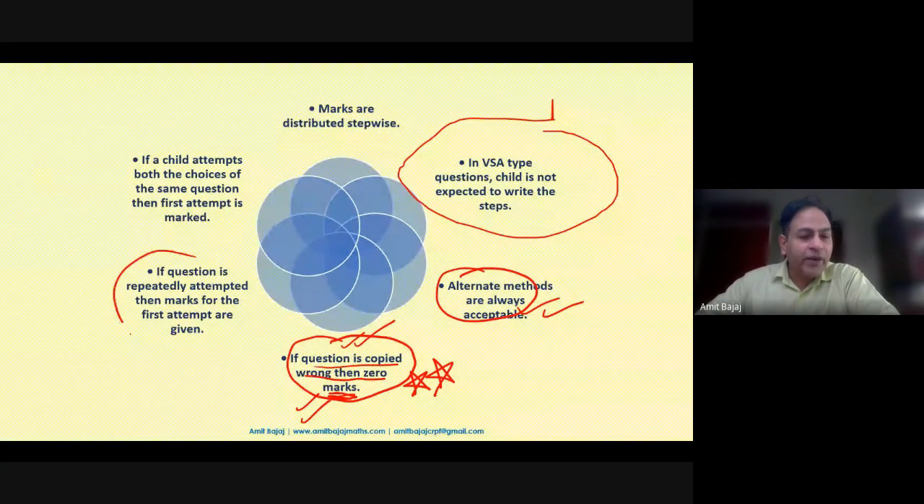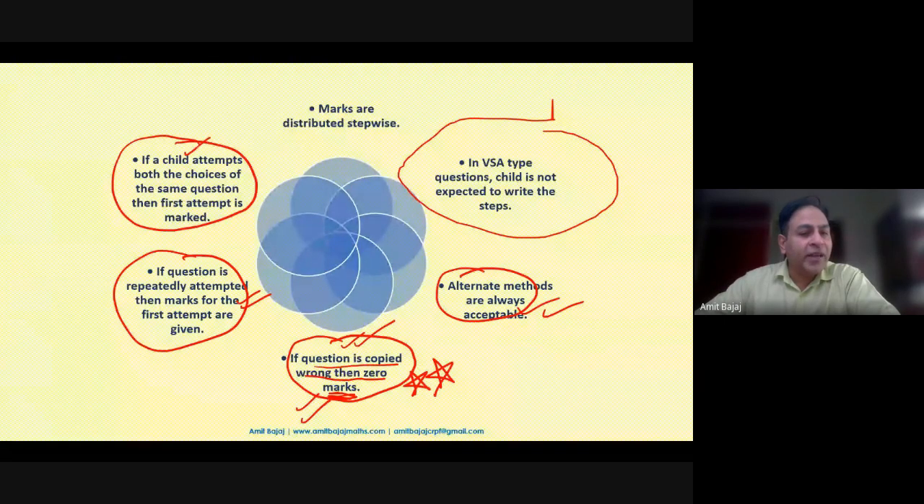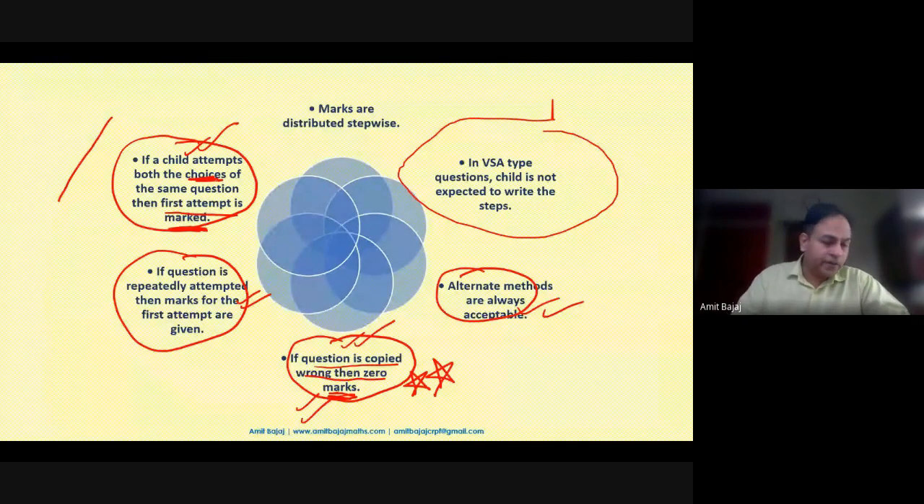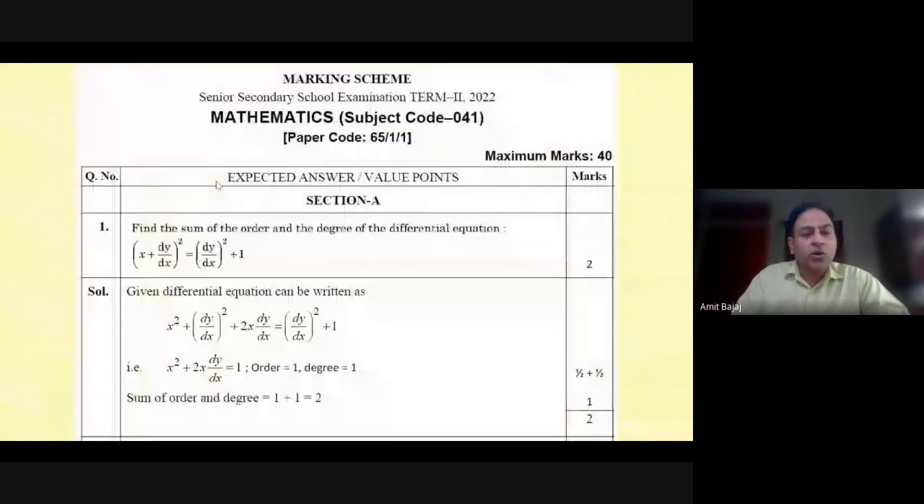If a question is repeatedly attempted, then marks for the first attempt only are given. If a child attempts both the choices of the same question, only the first attempt is marked. Sometimes a child makes a first attempt, then, not sure about it, attempts the question again, the OR choice. That is absolutely okay, but they should cut the first one. Otherwise, the marks for the first will only be awarded. So that is to be told to our kids.